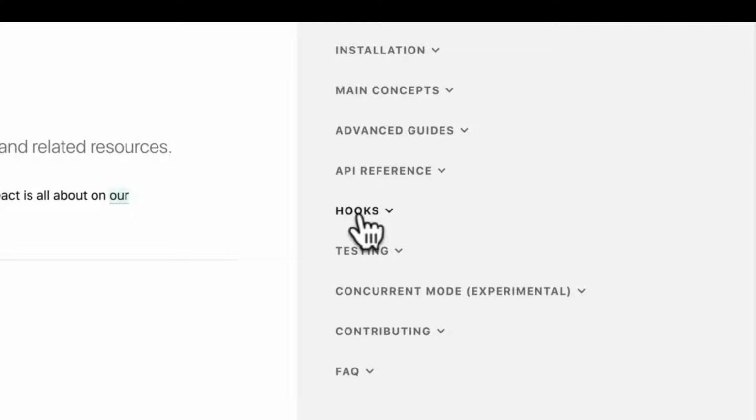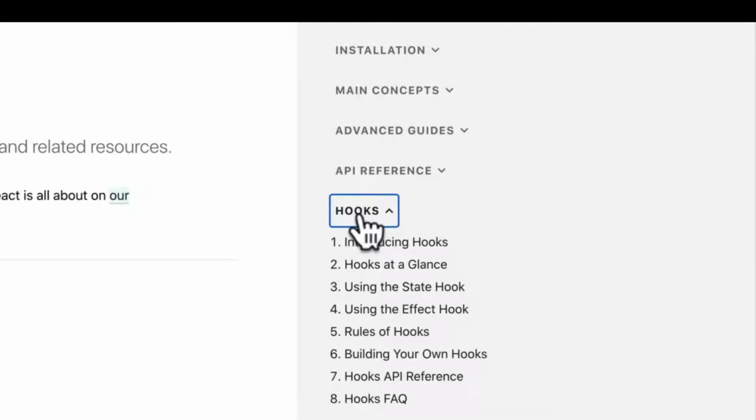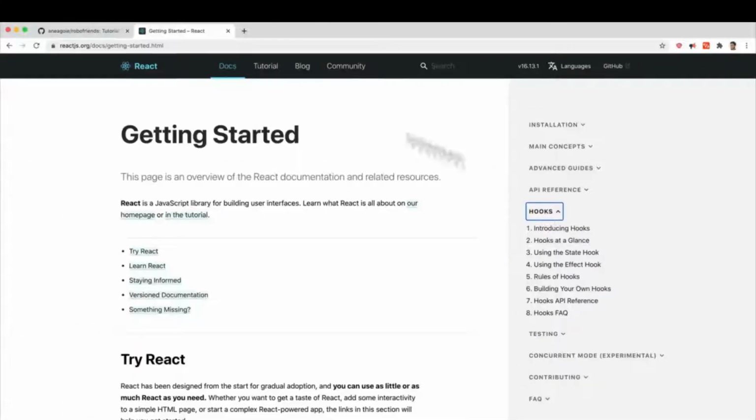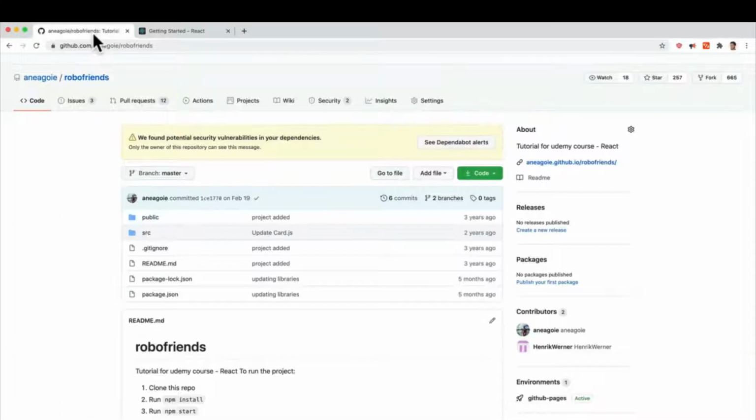So let's say React comes up with hooks. How would you go about learning it? Well, obviously you'd start off with the documentation and start going through it and actually understand it. Now, starting in the next video, we're going to learn about hooks, but I'm going to show you the process of how I would learn about hooks and then also convert our RoboFriends app from using the class stateful components to using React hooks so that you can compare them side by side and see what the differences are. I'll see you in the next one.